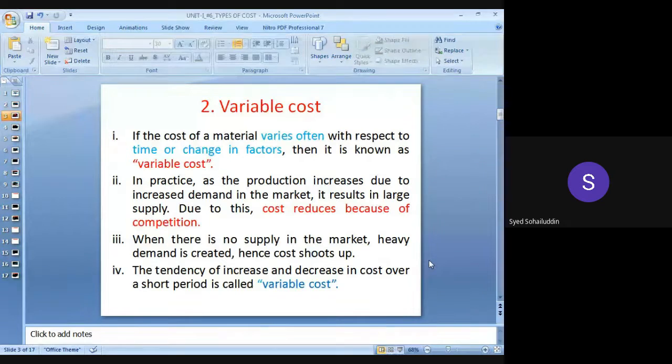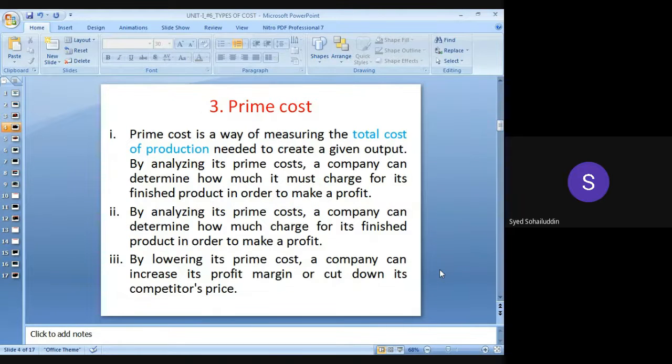कोई भी चीज इंक्रीज हो रही है डिक्रीज हो रही है तो this is considered under the variable cost. अगर the amount उसका फिक्स्ड होता है और there is a considerable period of time the amount is fixed, it will be considered under the fixed cost. और वेरिएबल में क्या होगा कि it may increase और it may decrease, ठीक है, depending upon the demand or depending upon the productions, it may increase or it may decrease.